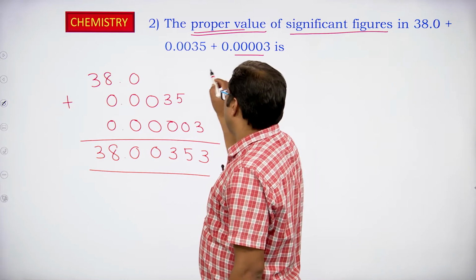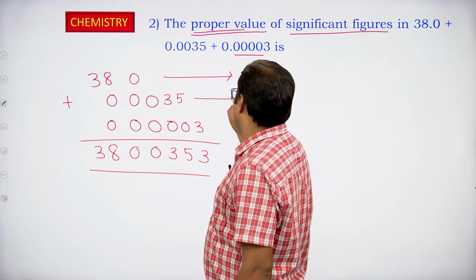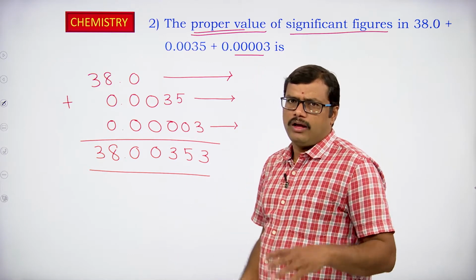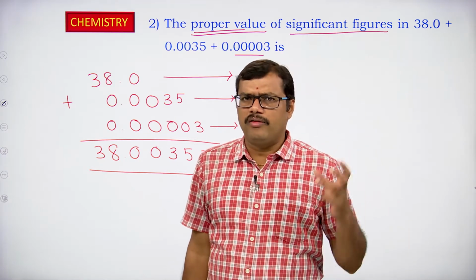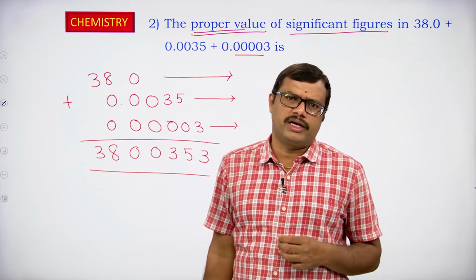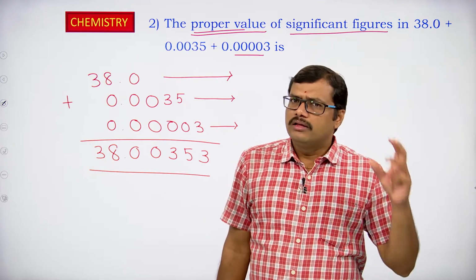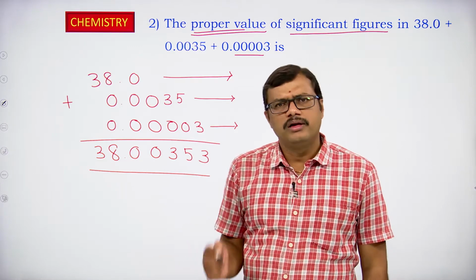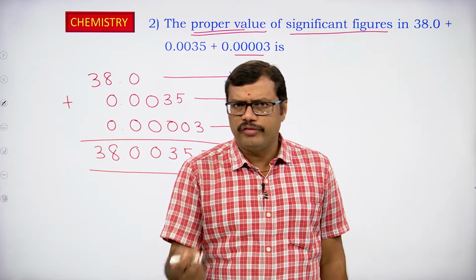In addition, we look at the number of digits after the decimal point. The result obtained from addition or subtraction should contain as many digits after the decimal point as the number that has the least number of digits after the decimal point.